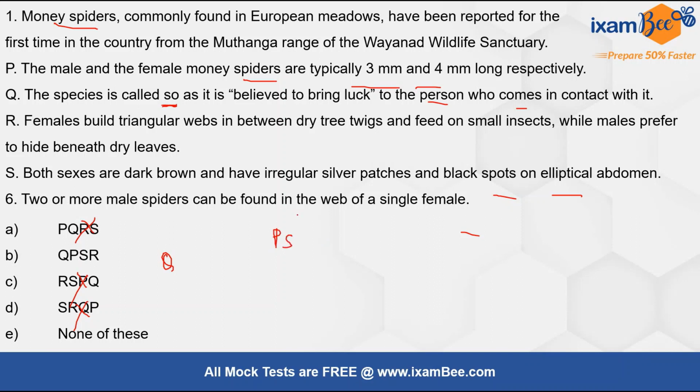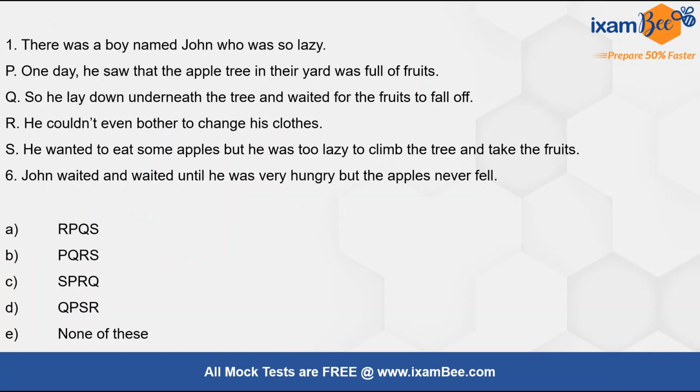Okay, then let's see R. Females build triangular webs in between dry tree twigs and feed on small insects, while males prefer to hide beneath dry leaves. 6 says 2 or more male spiders can be found in the web of a single female. After R, 6 will come. Okay. So our correct order is Q, P, S, R. This is verified also. Okay. So B is the correct answer here. Let's move ahead. There was a boy named John who was so lazy, right?